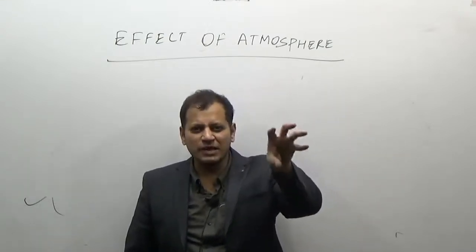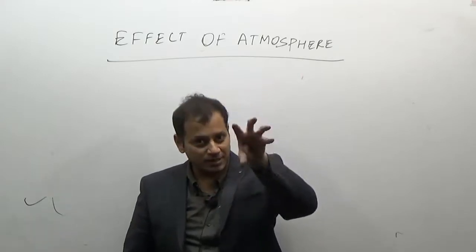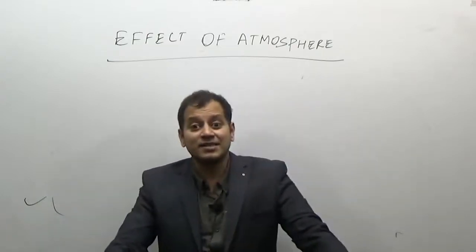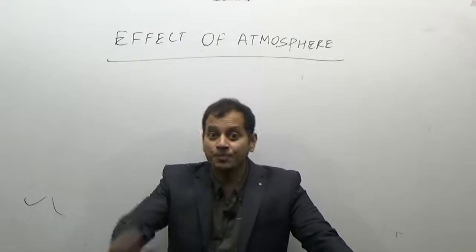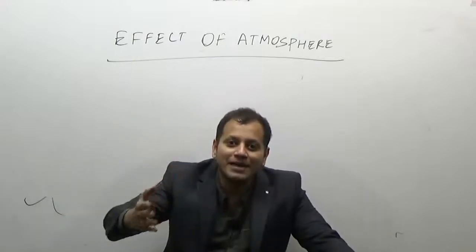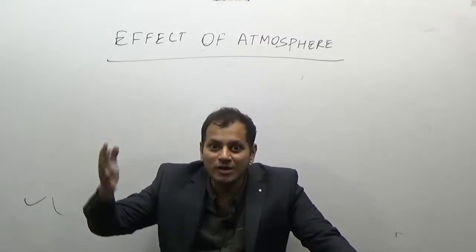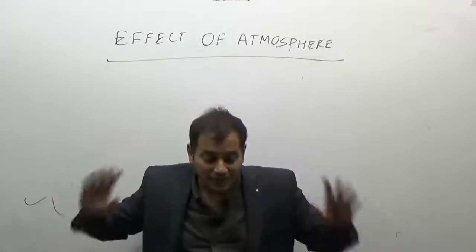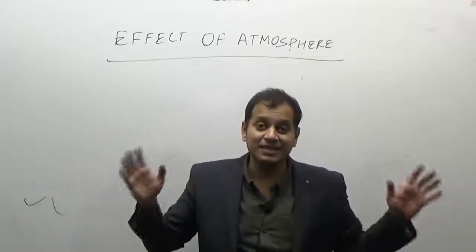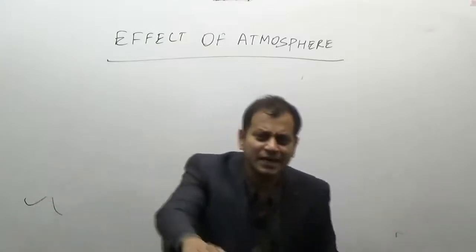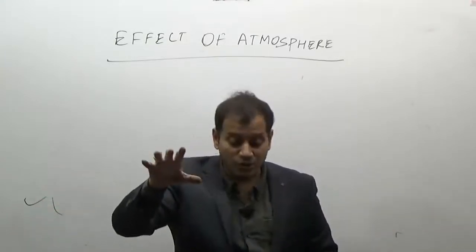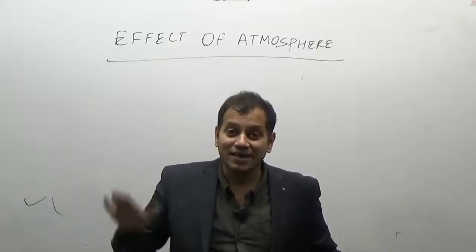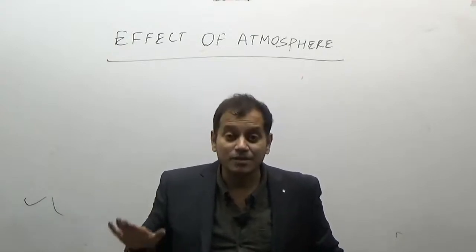If there is too much dust, it blocks the sun's rays. In fact, volcanic dust is very commonly known to decrease the sun's rays. It decreases the amount of insolation because it covers the sun's rays. Or more commonly, the thicker the cloud, if the sun goes beyond the cloud, there is less insolation. On a hot sunny day or during a cloudy sky, you must have seen that there is less heat. Obviously, high heat and humidity is there, but less insolation is there during the cloudy sky. This is because of the effect of the atmosphere.